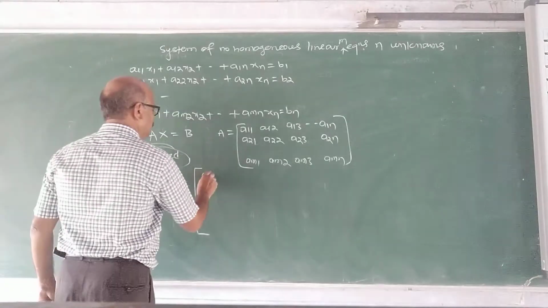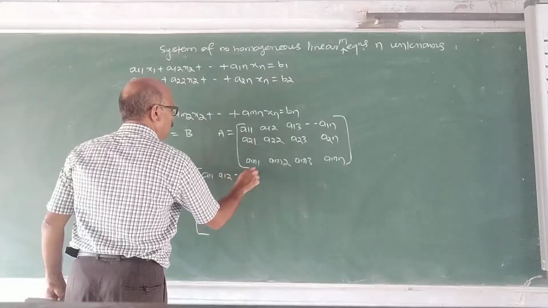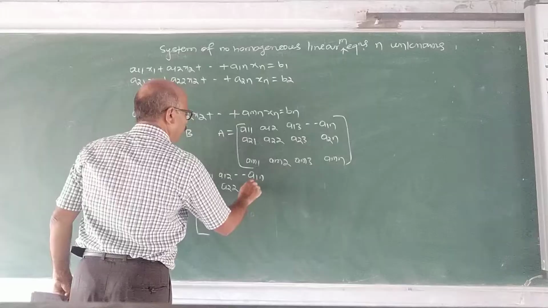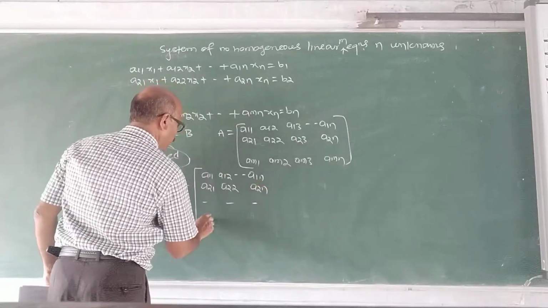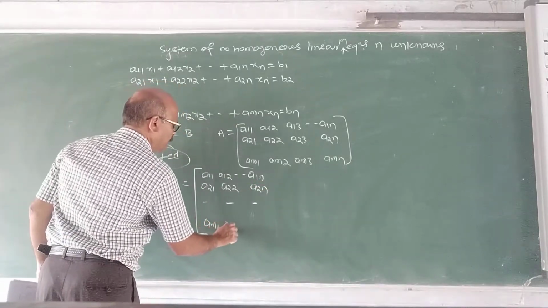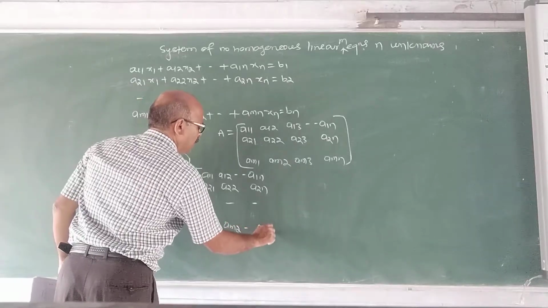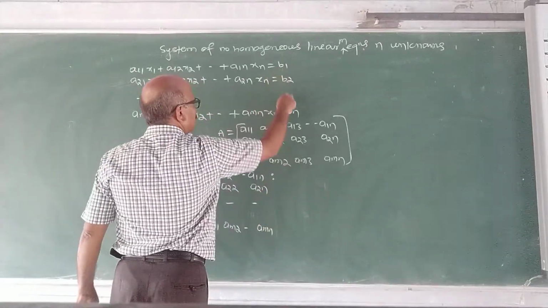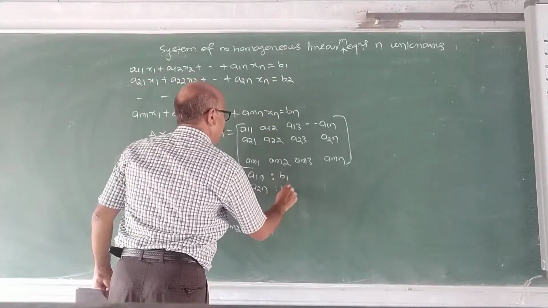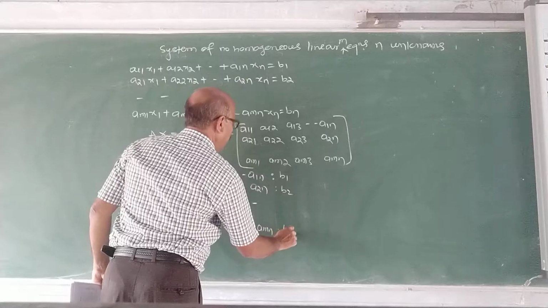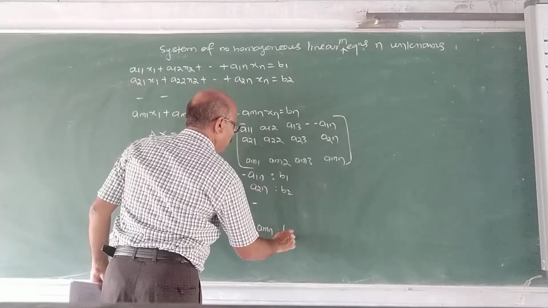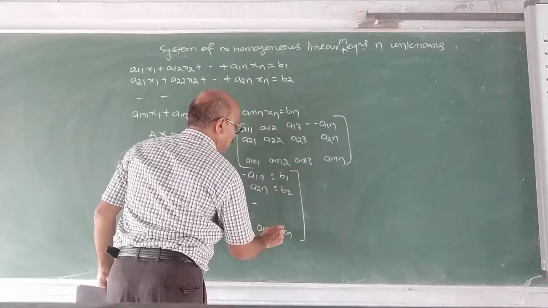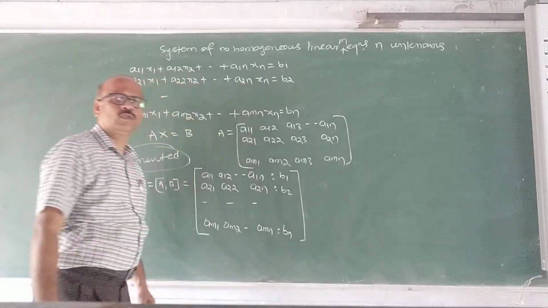What is the augmented matrix? a11, a12, etc., a1n; a21, a22, a2n, and so on; am1, am2, etc., amn, and one more additional column consisting of these constants b1, b2, bm. Now this column is separated by these two dots.